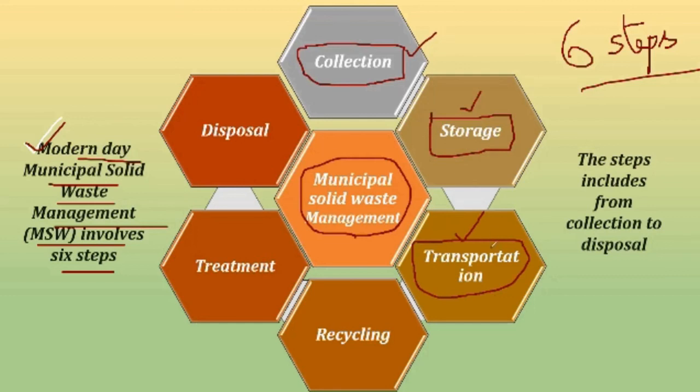So this part belongs to transportation. Number 4 comes recycling. Now you have seen, I guess, that many people move into the waste with some bags and they search each and every waste and take out what things can be recycled and sell it outside, right? So this particular step is called recycling.